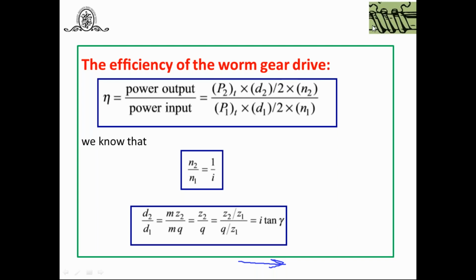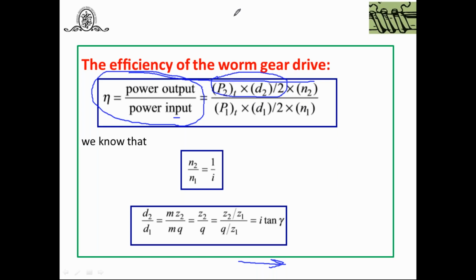Then the next point is the efficiency of the worm gear drive. Generally, you know that efficiency is power output upon power input. But how do you measure power output? You should know the torque and the speed. The power output at the worm wheel is calculated using the tangential force of the worm wheel.